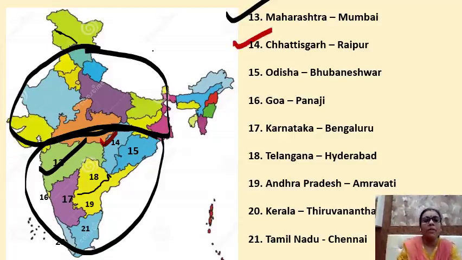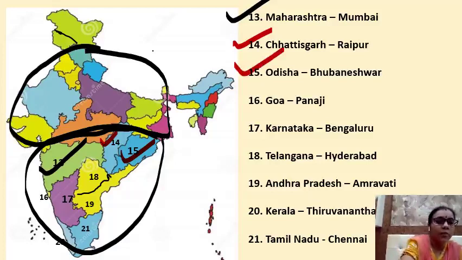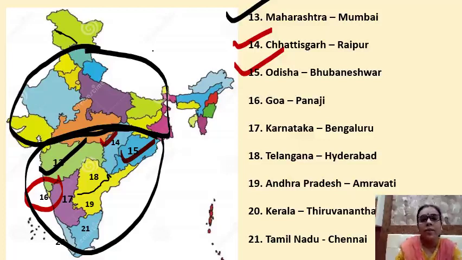Then 15th is Odisha. The capital of Odisha is Bhubaneswar. Then the 16th one, this very small one, the smallest state of India? Yes, it is Goa. The capital of Goa is Panaji. Then comes the 17th one. The 17th one is Karnataka. The capital of Karnataka is Bengaluru.